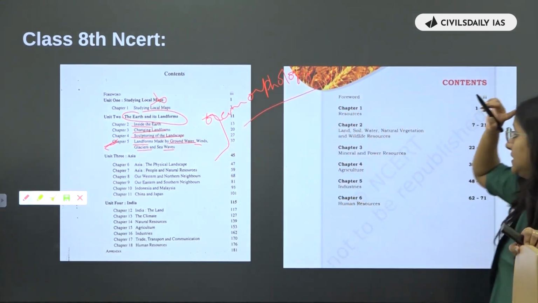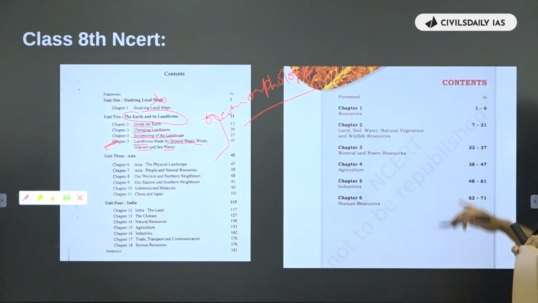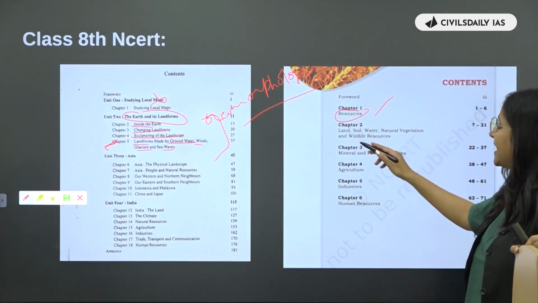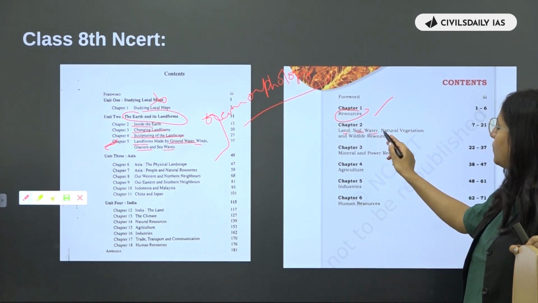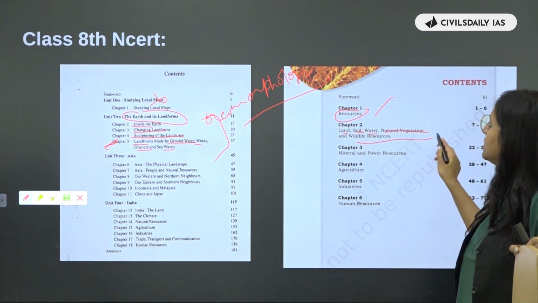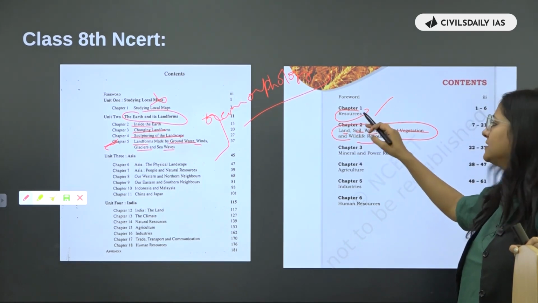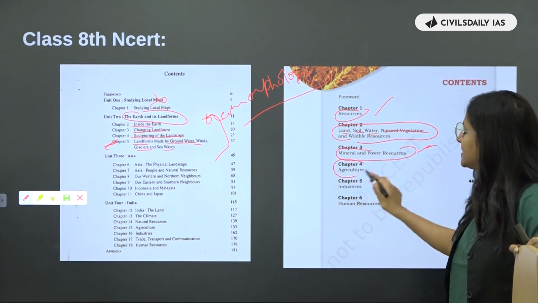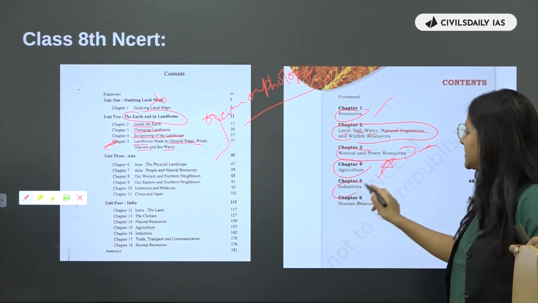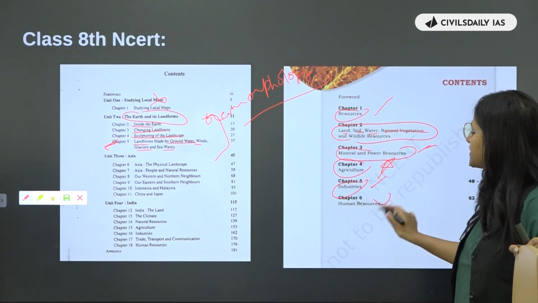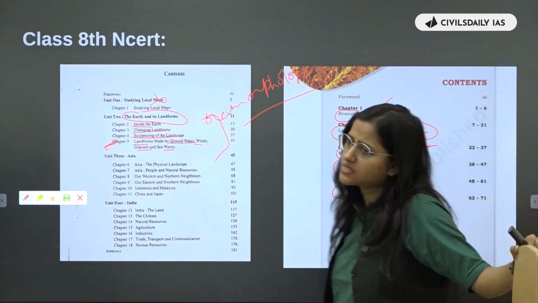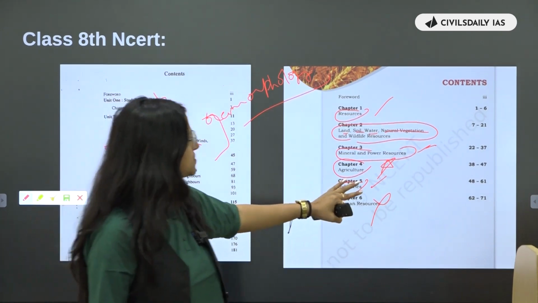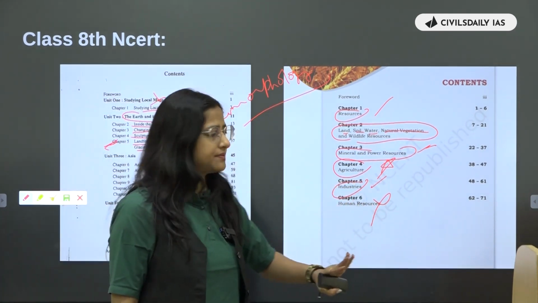Okay. Now you see in this class 8th NCERT new one, we have the resource chapter. Yes, it is important. Then we have land, soil, water, natural vegetation and wildlife resources. Again, this is important. Mineral and power resources, very important. Agriculture, very important. Industries are also important. Then human resources you can ignore because human resources इस एक साल के गैप में आपको बहुत कुछ पता चल जाएगा. तो even if you don't read this chapter, hardly matters.